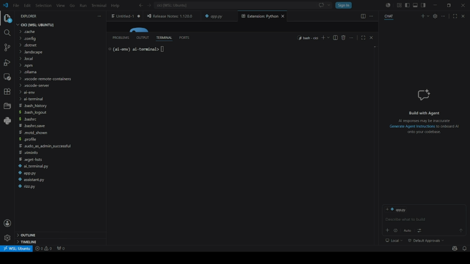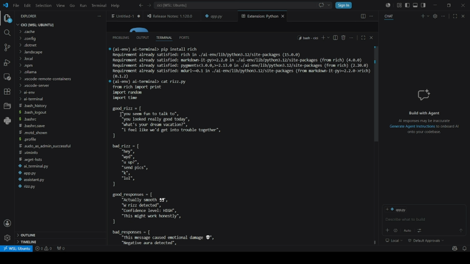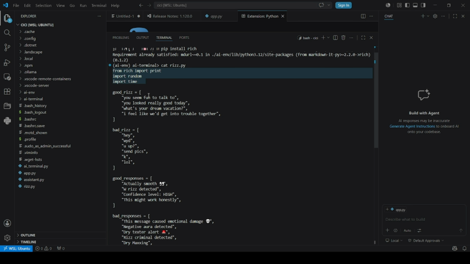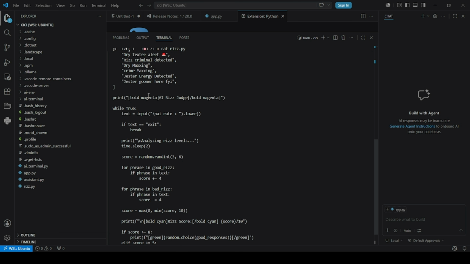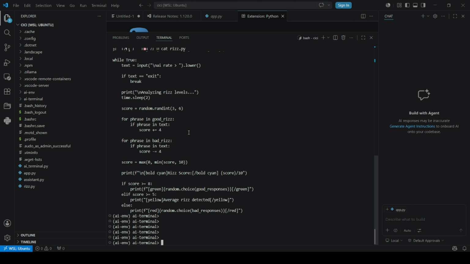For that, we'll need some pip modules, which is, we'll install rich. After that, I have a Python script that I've written, which has only rich as a module and random, which is an inbuilt module. Whatever you text, it will give you a response on whether it's better to text, if it has good Rizz material, if it's jester or try hard, it will tell you everything.